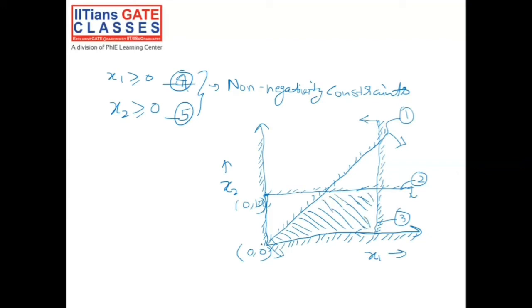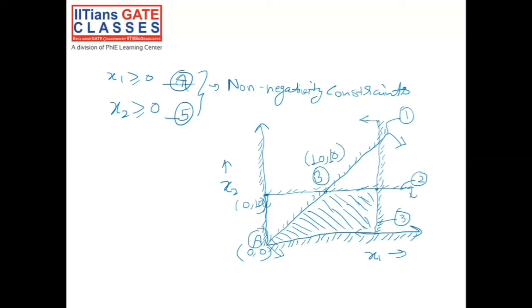Our feasible region consists of, let's say, this is point A, which is 0 comma 0. Then this is point B, which is 0 comma 10, on the line for constraint 2, x2 less than or equal to 10. And this point would be 10 comma 10, where it meets the 45-degree line.